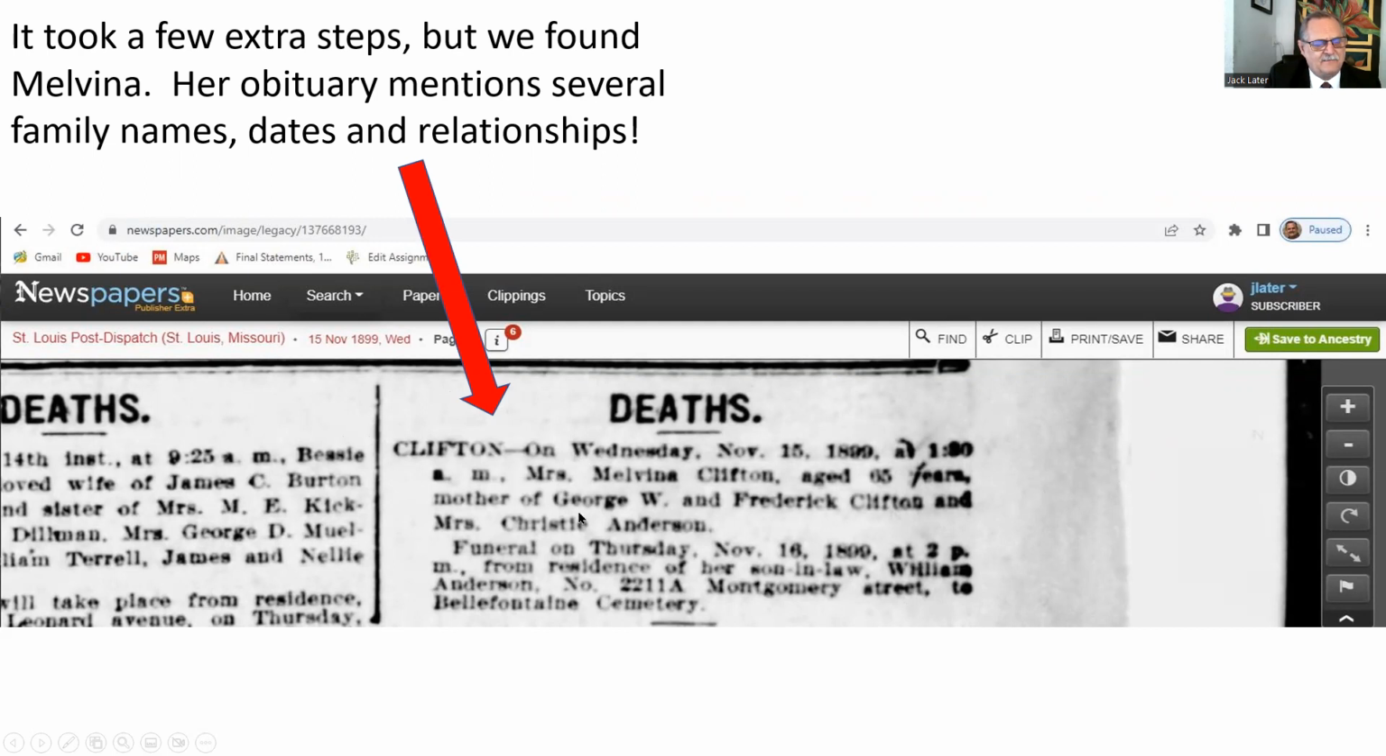The date, how old she was, mother of George M., and that happens to be my dad's grandfather, my great-grandfather, Frederick Clifton and Christy Anderson. And in the rest of this information, awesome stuff. So you don't have to have a first and a last name. I'll guarantee you guys, most people are going to give up if they don't find their obituary using just the name. I did it for a long time until I knew how to utilize this browse feature.